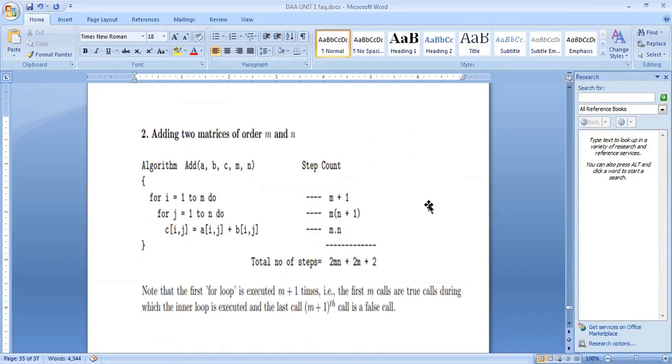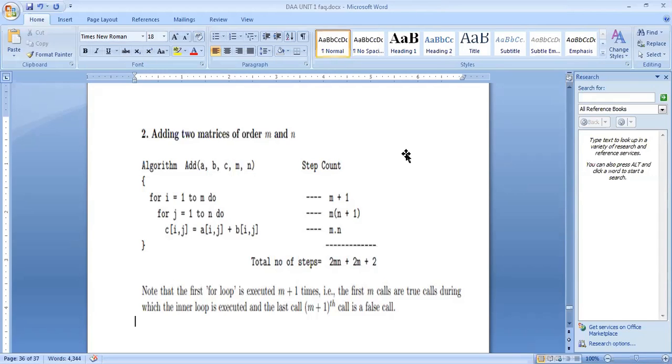Now see another example. We want to add two matrices of order m and n. So for this, we are using the algorithm Add(A, B, C, m, n). M and n give the order of the matrices; A, B, C are the three matrices. A and B are the two matrices we want to add, and the result you can store in C. What is the step count of this one? Calculate the step count for adding two matrices.